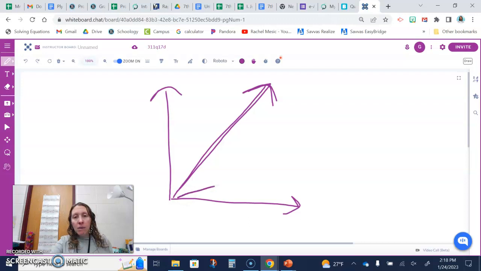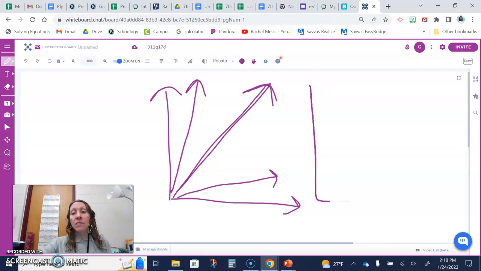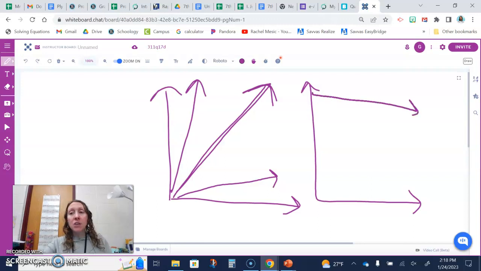If it's going up, but not quite as fast, that's more gradual. We call this a gradual increase. And if it's super steep, that's a steep increase. We have these same words if something is going down. So we could have a gradual decrease, a steady decrease, and a steep decrease.